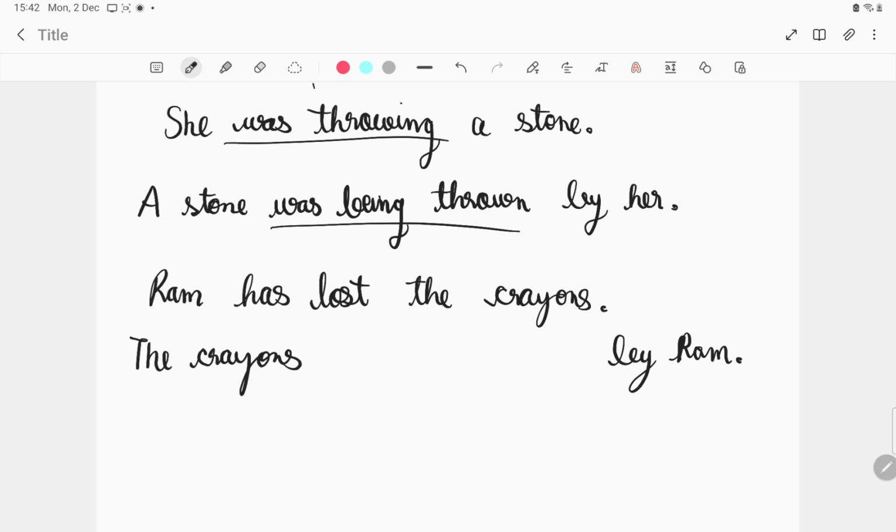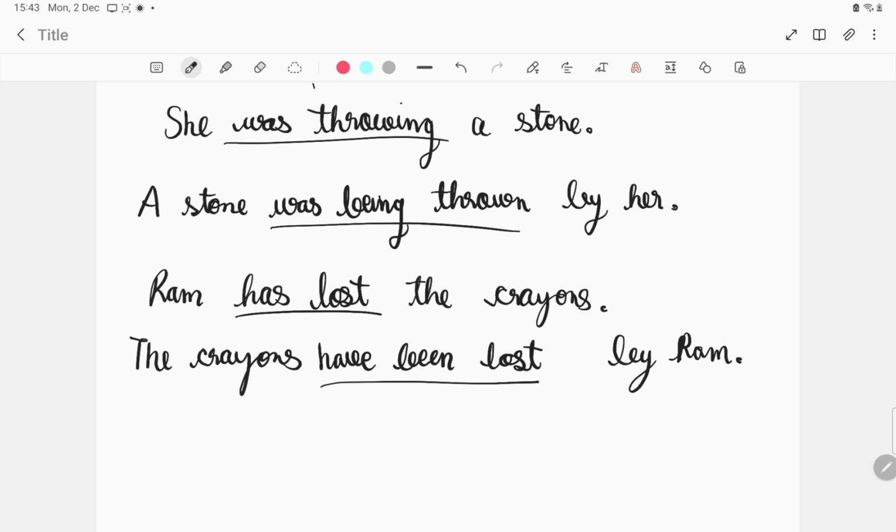Now we can see the verb is has lost, so it is in present perfect. So in present perfect, the conversion would be has or have been plus the verb's third form. As the crayons are plural, we'll write have. The crayons have been lost by Ram.